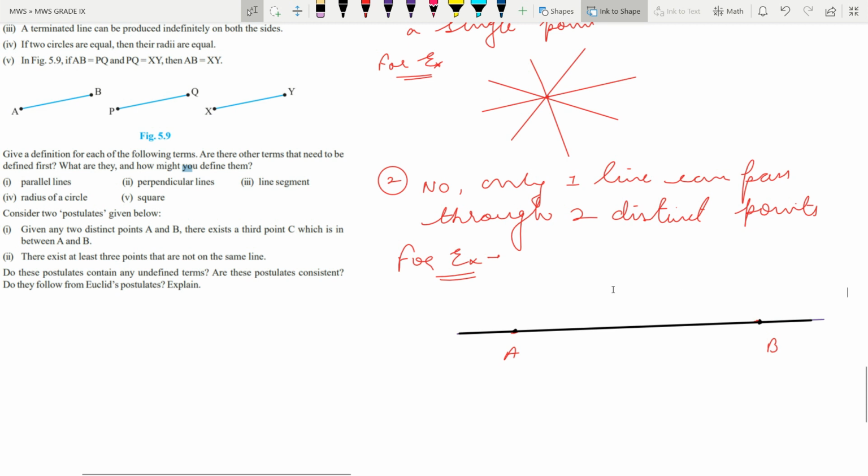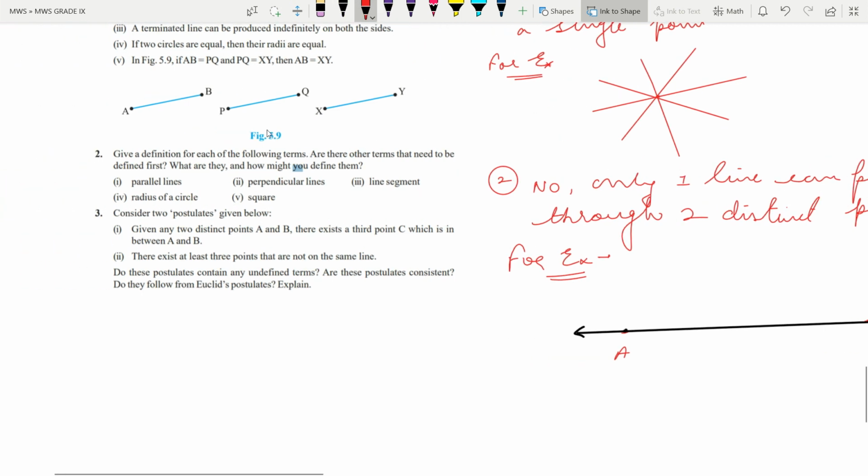That's why we can say that only one line can pass through 2 points. If you want to make another line, then that line will also lie on that line. So it means only one line is possible. So no two or three lines. So this is the only answer. You can draw 2 points and pass one line. Simple. There is no need to make two lines. Either you can make the arrows.